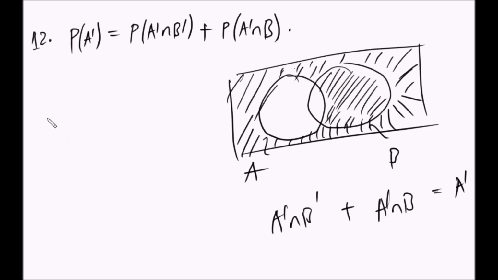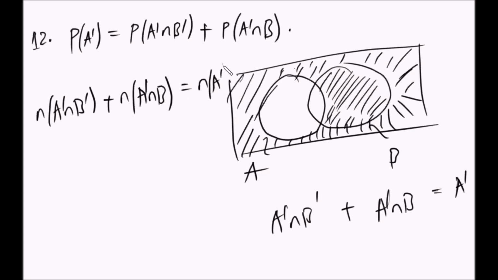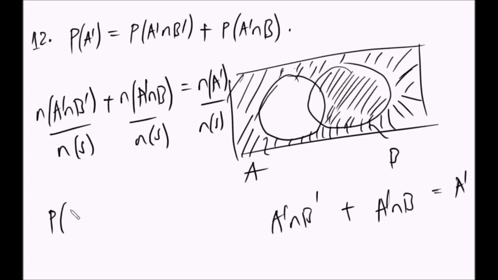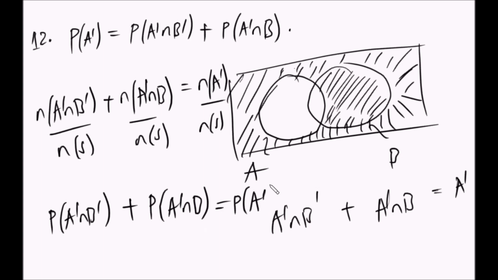So you can see that the number sasa of A complement intersection B complement jumlisha the number of elements ya A complement intersection B ni sasa na the number of elements ya nini? A complement. So nikigawanya na sample space now everywhere, natabaki na the probability of A complement intersection B complement jumlisha the probability of A complement intersection B sasa na the probability of what? A complement. Yeah, so hizo ndo probability axioms and theorems. Tutatumia kusolve maswali in the next tutorial. See you in the next tutorial.